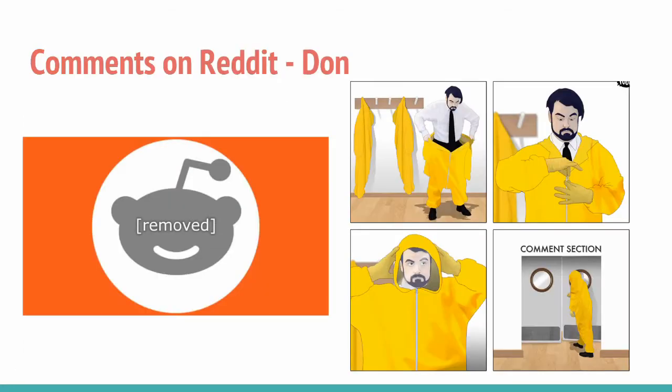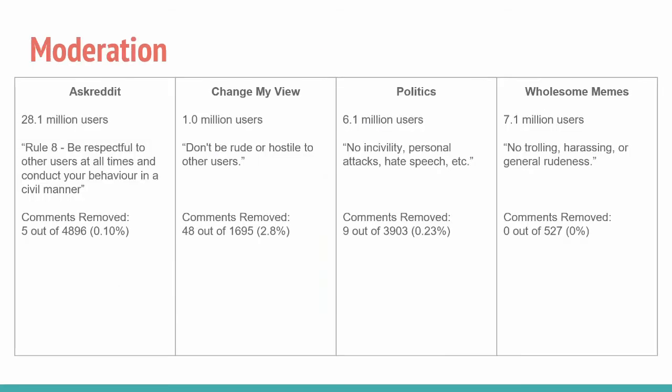As mentioned, one of the biggest motivations for detecting toxic comments is using it to moderate social medias. Using the BERT model, we evaluated a small dataset extracted from Reddit. Specifically, we looked at 4 different subgroups with varying popularity, discussion topics, and moderation rules. From each group, we extracted all the comments from the top 10 trending posts. In doing so, we wanted to see if there were general trends. For example, how does the group topic or number of members affect the portion of toxic comments? We also saw that every group had some rule against toxicity or rudeness. We evaluated how active the moderators were by seeing how many comments they had removed.